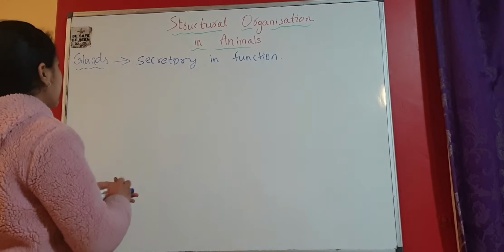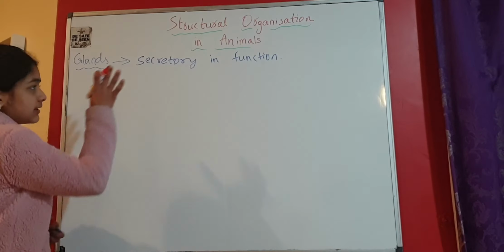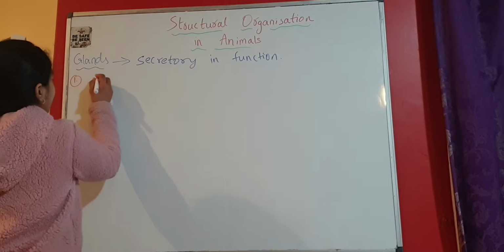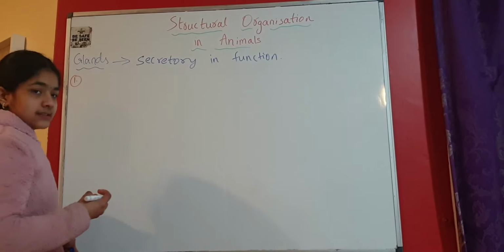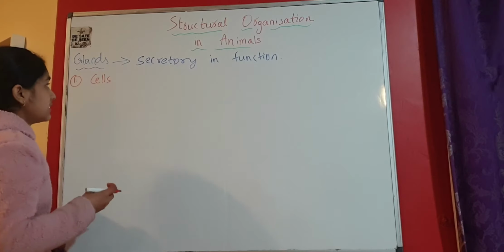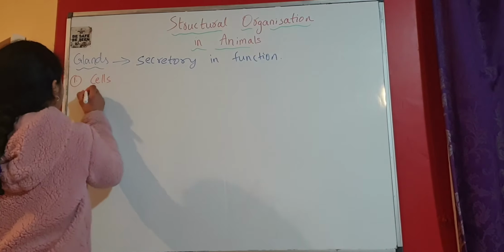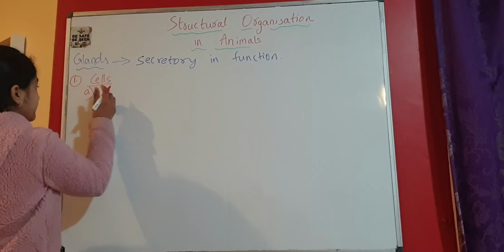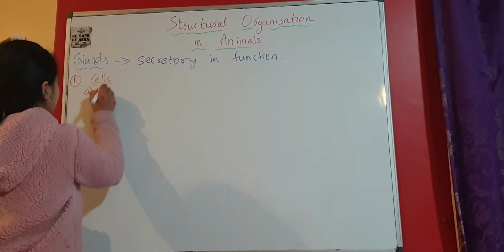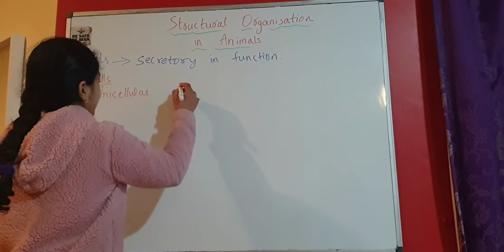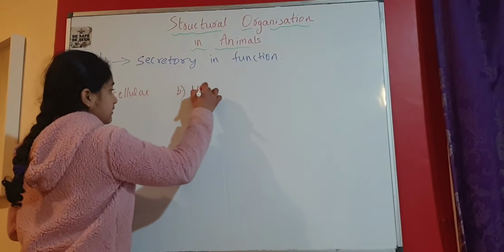Now, we'll classify glands on different bases. We'll take up the first basis. It is on the basis of the number of cells they have. The first type of gland on the basis of the number of cells is called unicellular glands. And the next one is called multicellular.